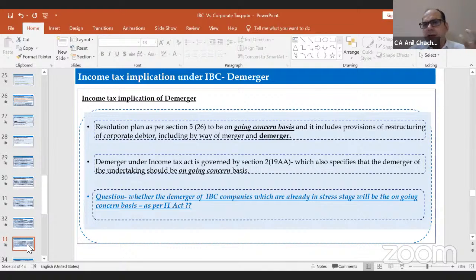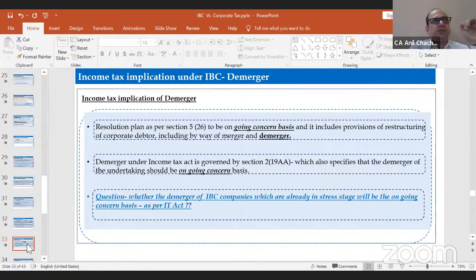So suppose in an IBC situation the company is in a stressed business, how can they run their business independently? The question would be that under the demerger part, section 2 clause 19AA, there are many conditions. One condition is the going concern.